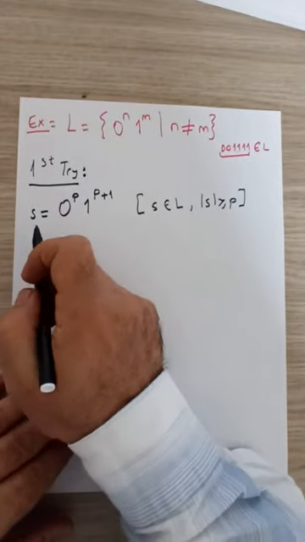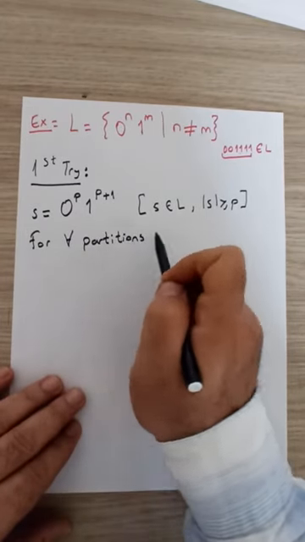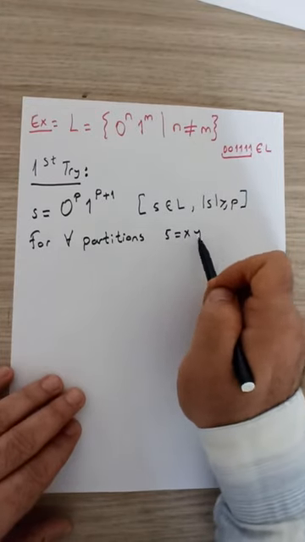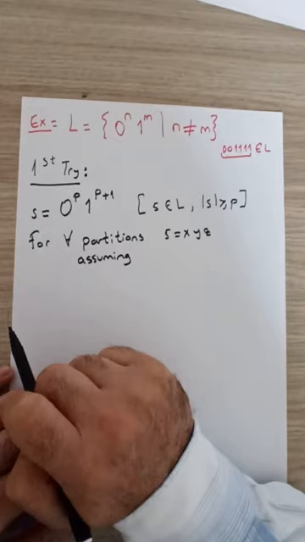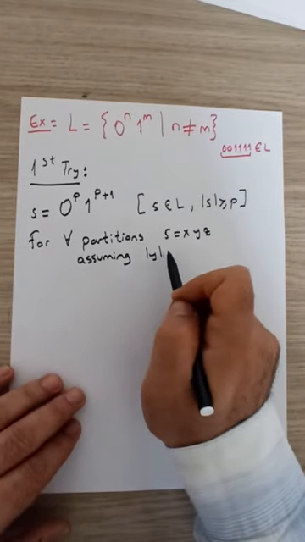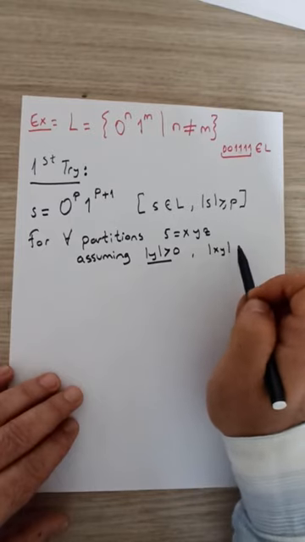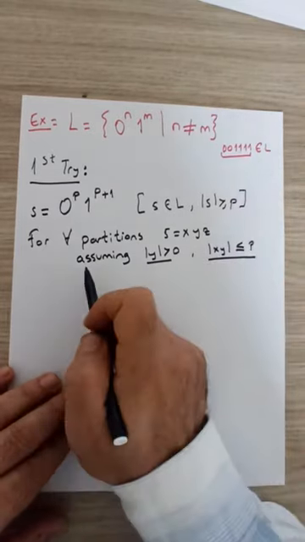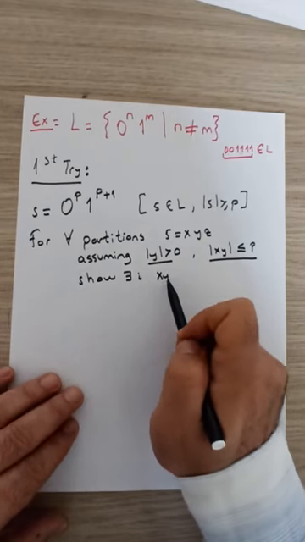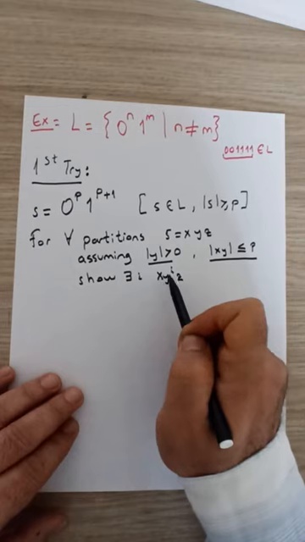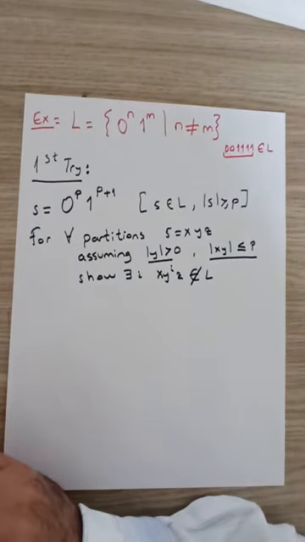What happens with the rest of our proof? For all possible partitions of the string s into 3 substrings x, y, z, assuming conditions 2 and 3 of the lemma hold, that is, assuming the length of y is greater than 0 and the length of x and y together is less than or equal to p, making these 2 assumptions, if we can show that for some integer i, x y to the i z, basically repeating the middle substring y i many times, the new string doesn't belong to the language, then we would be done with our proof.